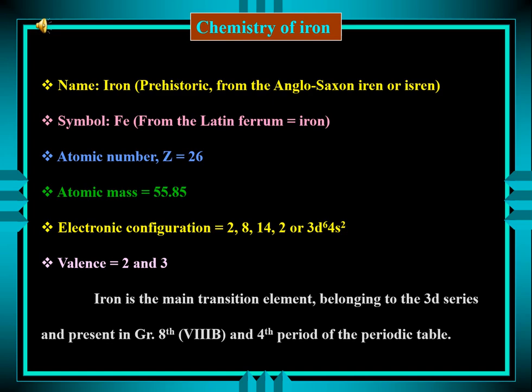Iron exhibits two different types of valencies, that is +2 and +3. +2 valency is called as ferrous, +3 valency is called as ferric. Iron is the main transition element belonging to 3d series, and it is present in group 8B and 4th period of the periodic table.